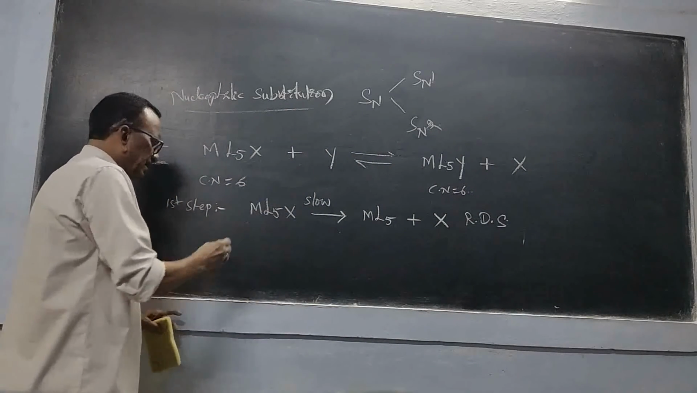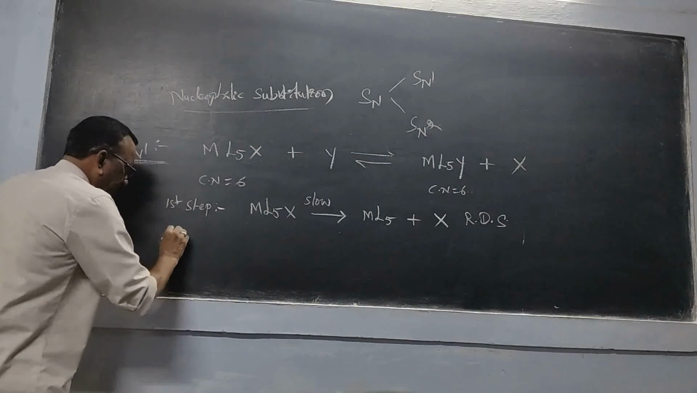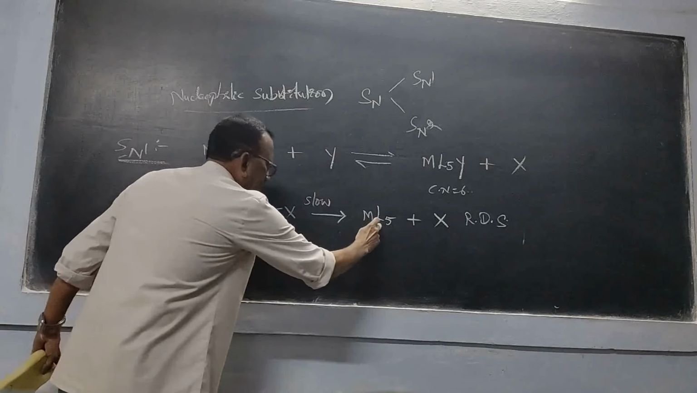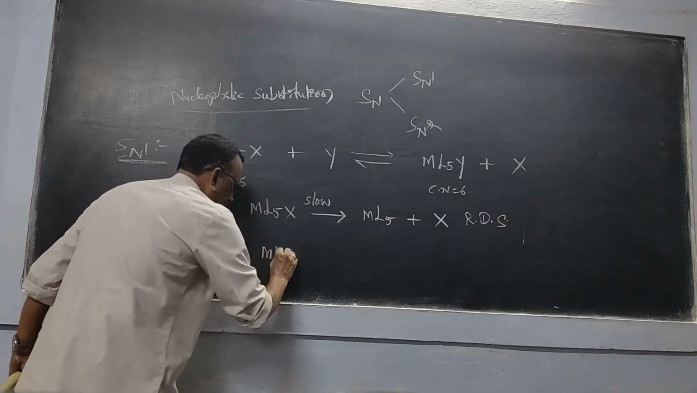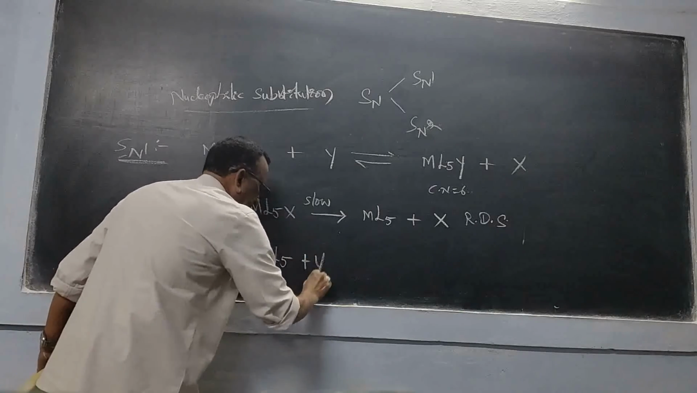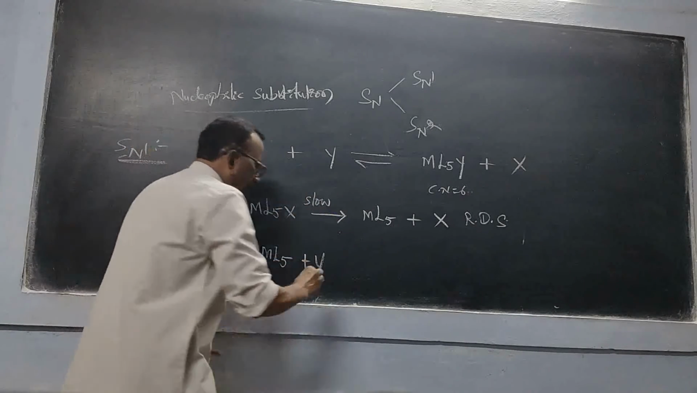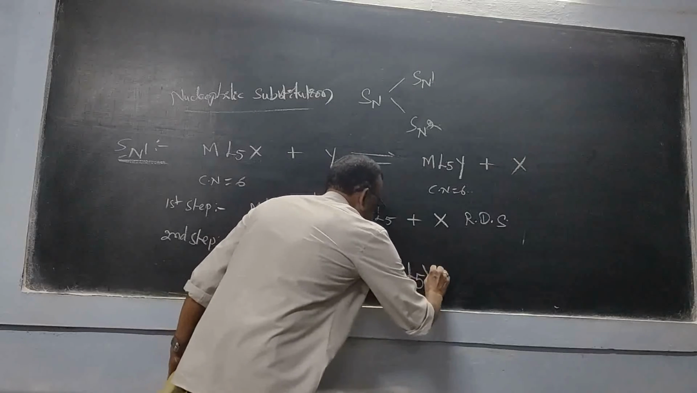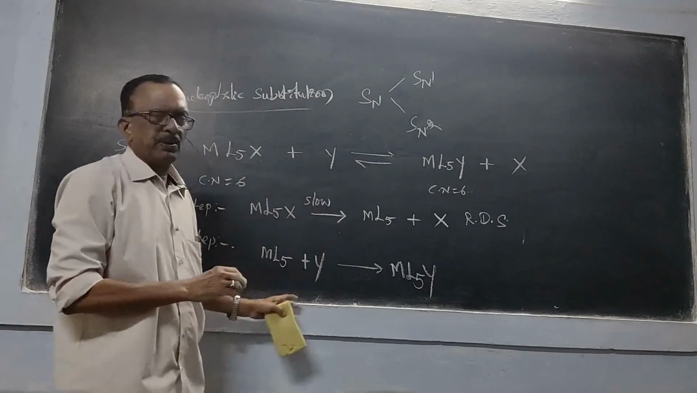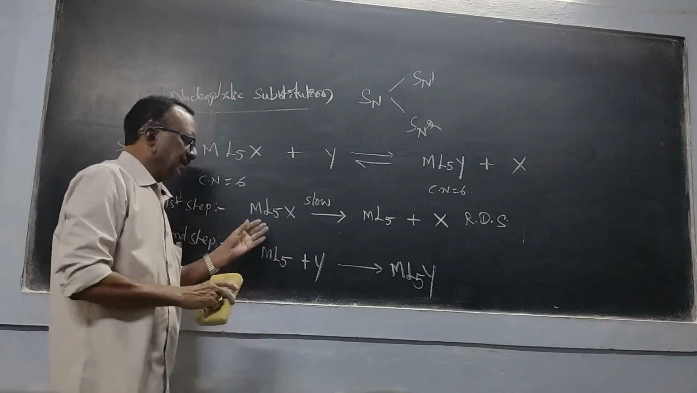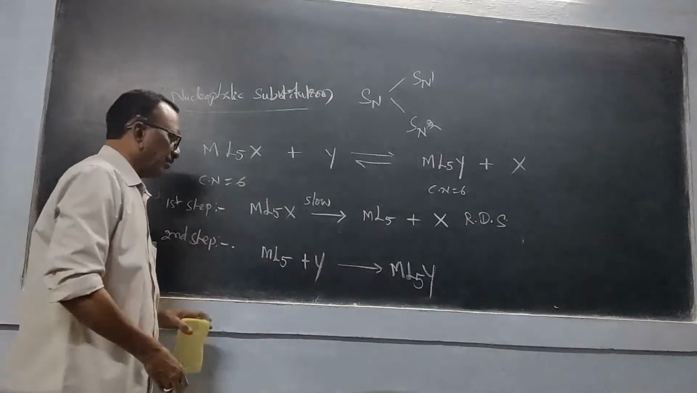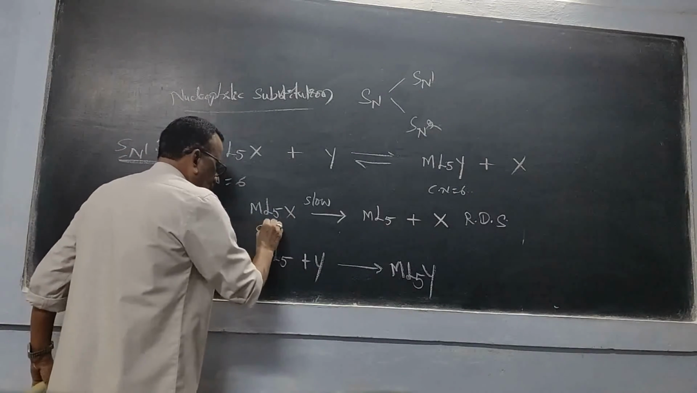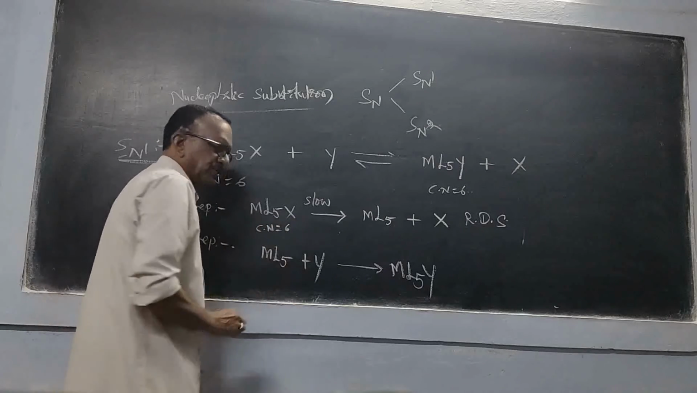Now in the second step, this ML5 will react with Y. Then we are getting ML5Y. That is the final product we are getting. Now we shall see their coordination numbers. In the beginning, 5 plus 1 means 6. So the coordination number is equal to 6.